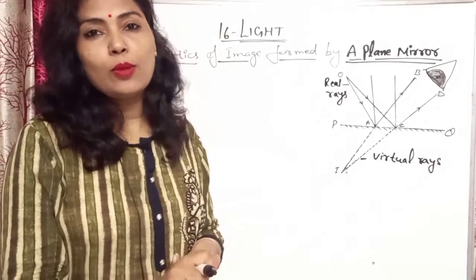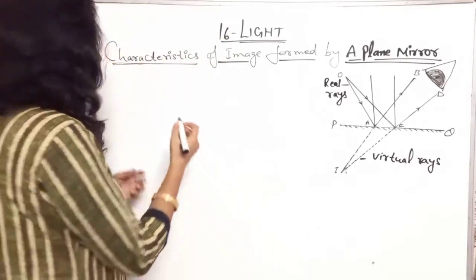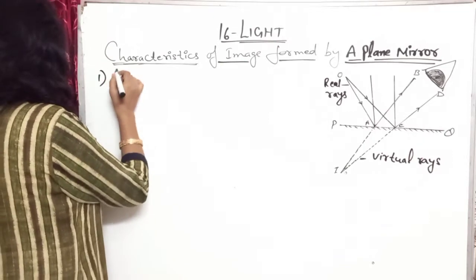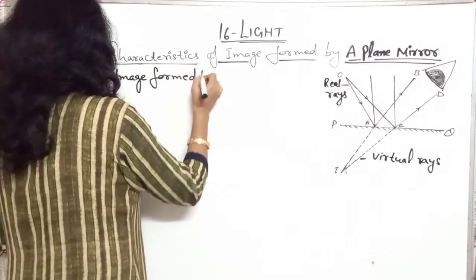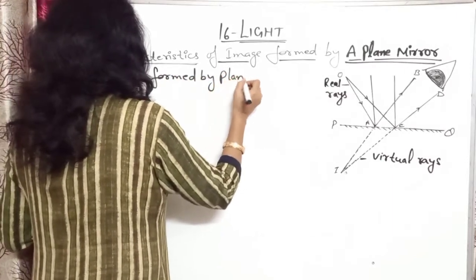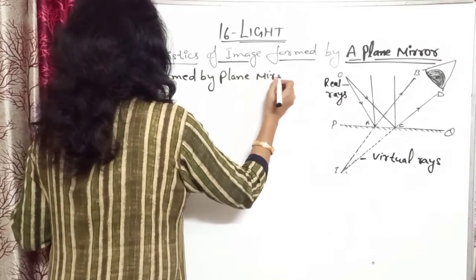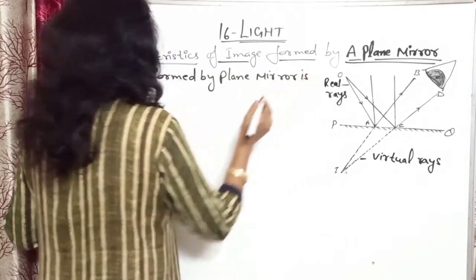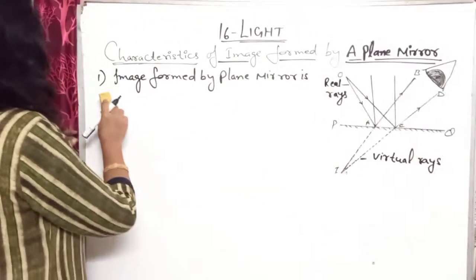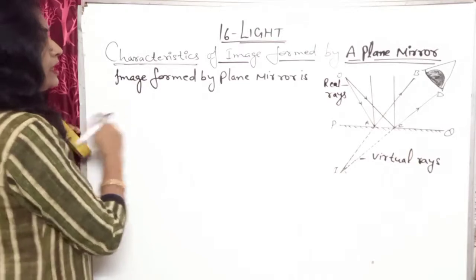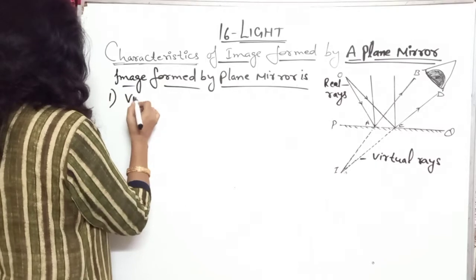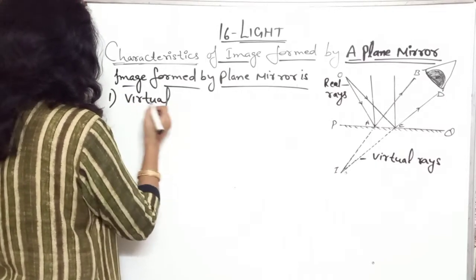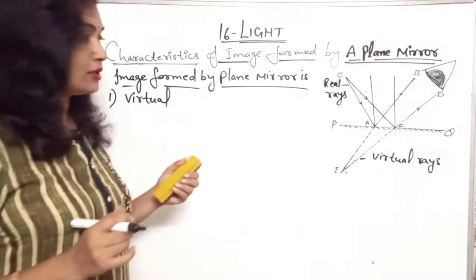The image formed by the plane mirror is, first, virtual. A virtual image is formed.